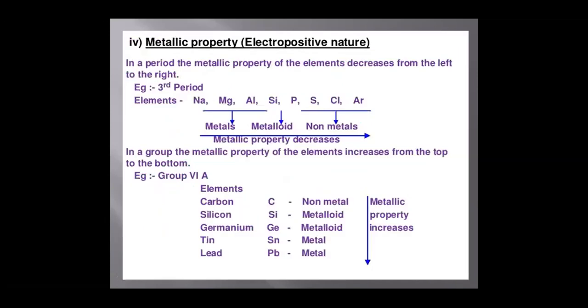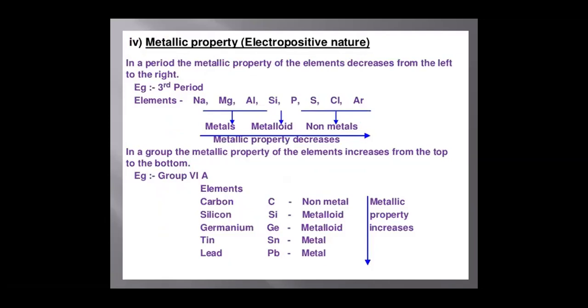Metallic properties, that is electropositive character or nature. In a period, the metallic property of elements decreases from left to right. For example, if you take the third period, elements such as sodium, magnesium, aluminum, silicon, phosphorus, sulfur, chlorine, and argon, as we move from sodium to argon, the metallic character decreases and non-metallic character increases.